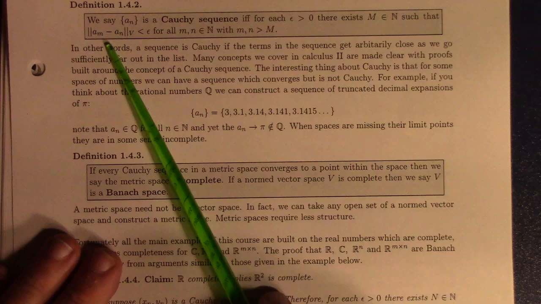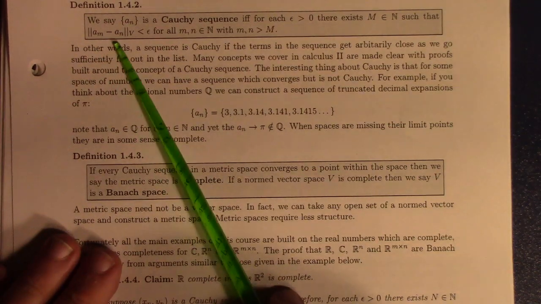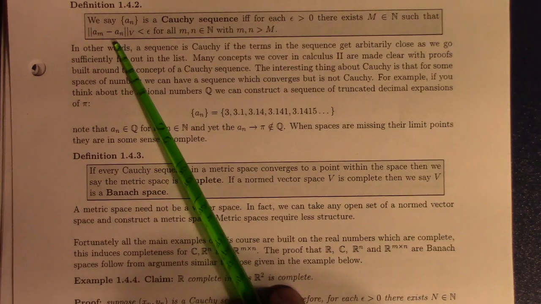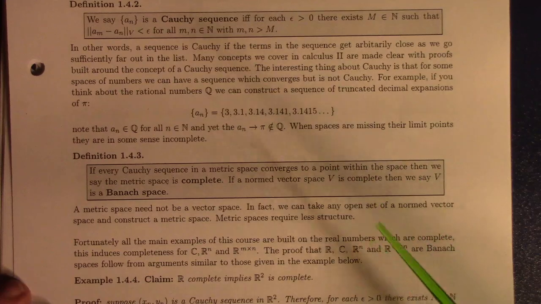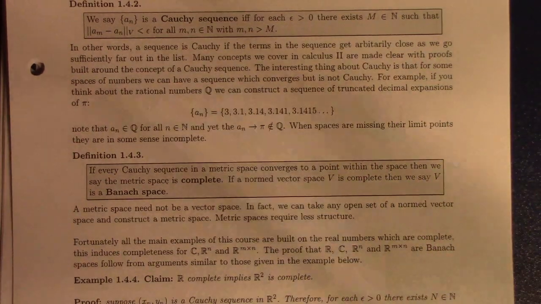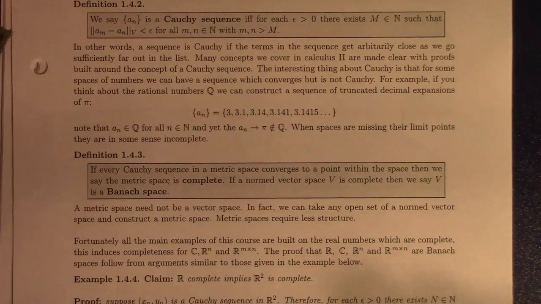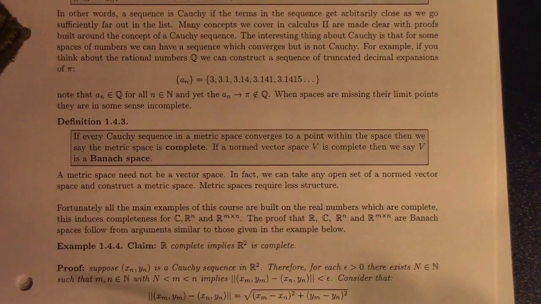So basically what this is saying is that if you go far enough out in the sequence, you can make the difference between terms past that point as small as you like. All right. So the standard example I always give students is a sequence which is Cauchy, but doesn't converge inside the space.